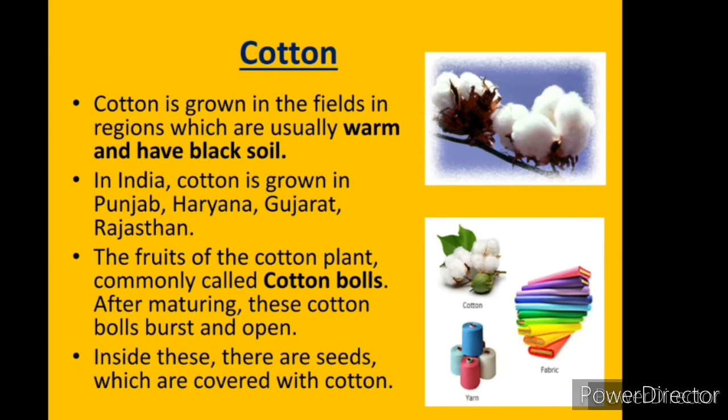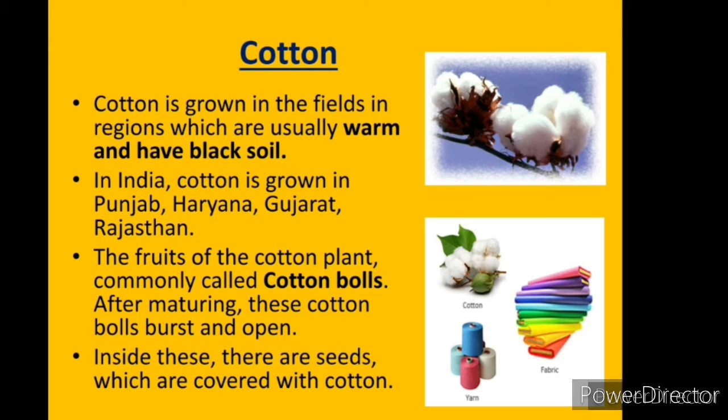Now talking about cotton. Cotton is a type of natural fiber. Cotton is grown in fields in regions which are usually warm and have black soil. It means that for the growth of cotton, black soil and a warm environment are required.